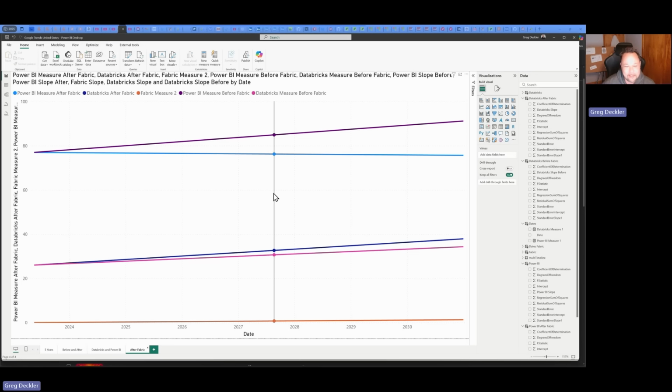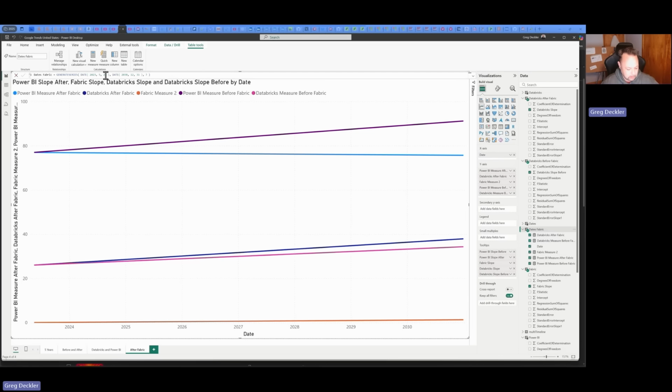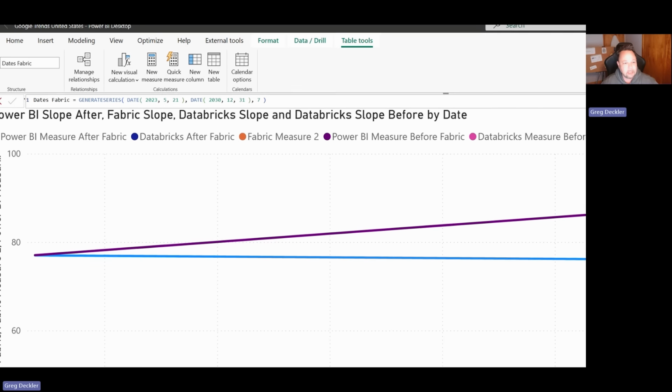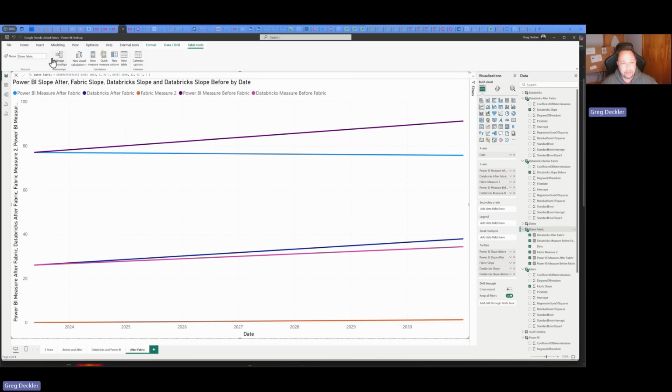So this one's fun. So here, let's see. I have Fabric Measure 2. I have Power BI Measure After Fabric, Databricks After Fabric, Power BI Measure Before Fabric, Databricks Measure Before Fabric. All right, so let's take a look at these in turn, right? So the Fabric slope is in there. And then I'm using this dates fabric table. The dates fabric table is the same thing as a dates table, but I'm only doing dates between 2023, 5/21, when Fabric was released, all the way out to date 2030, 12/31, so basically up until 2031, more or less.